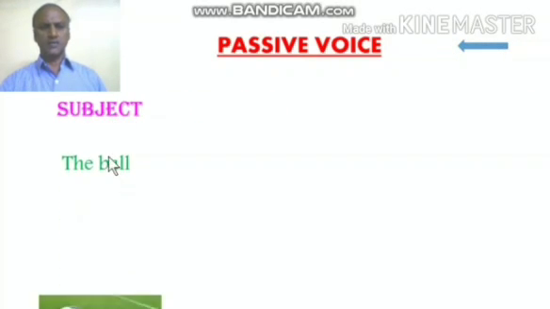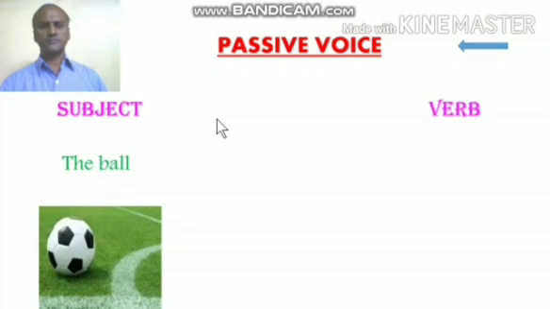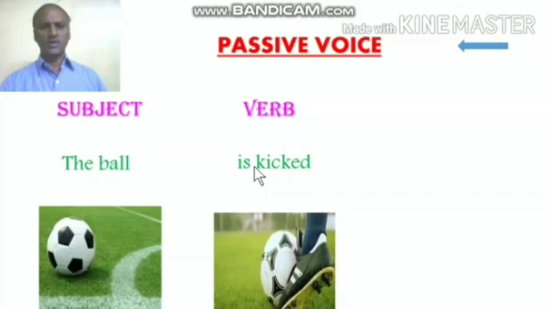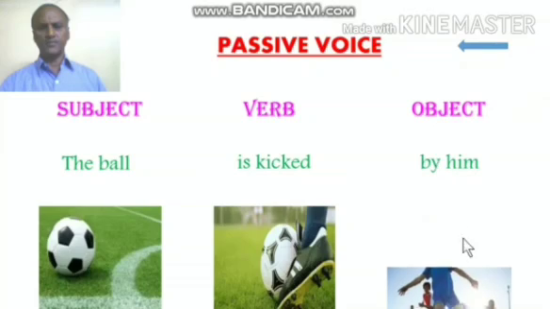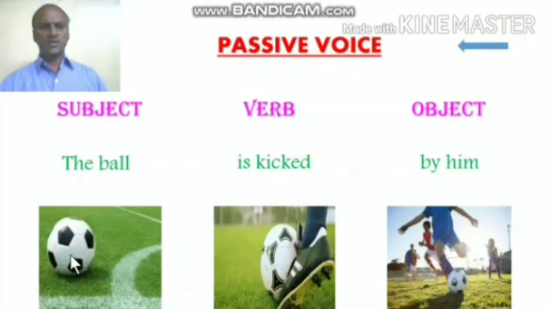Now, example for passive voice. Passive means receives the action. Subject, the ball, verb, is kicked, the ball is kicked. Object, by him. So here the ball is kicked by him. Hence it is called passive voice. Here the ball is receiving the action, or the subject is receiving the action. Hence it is called passive voice.